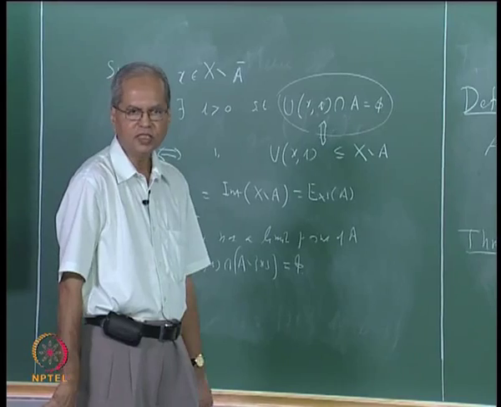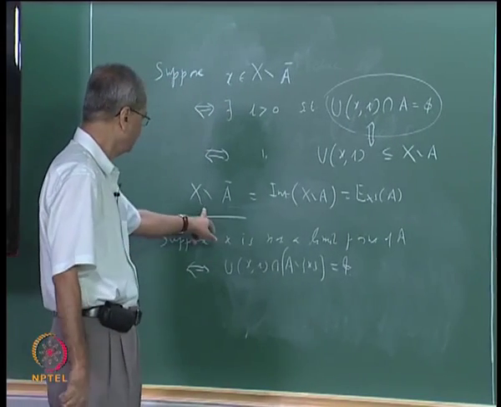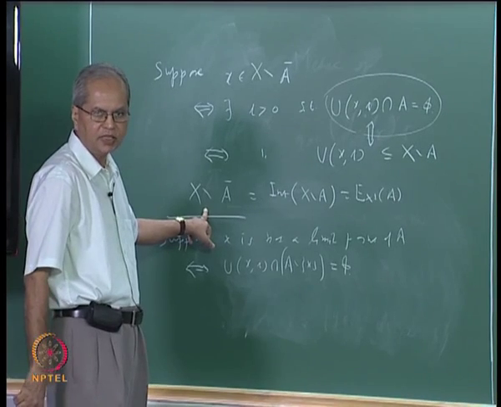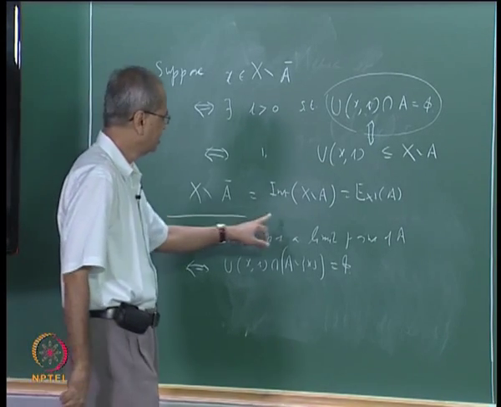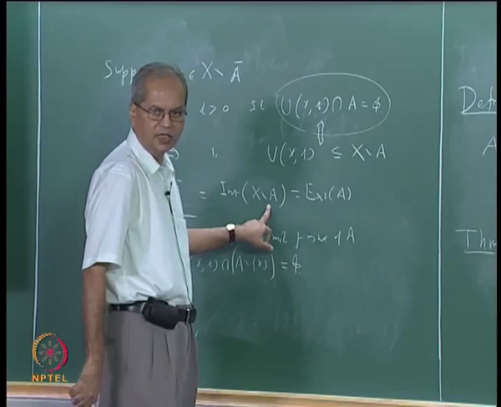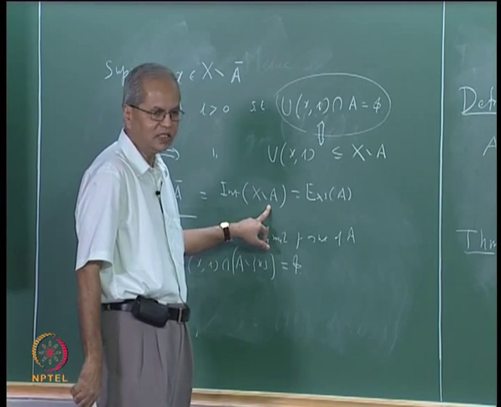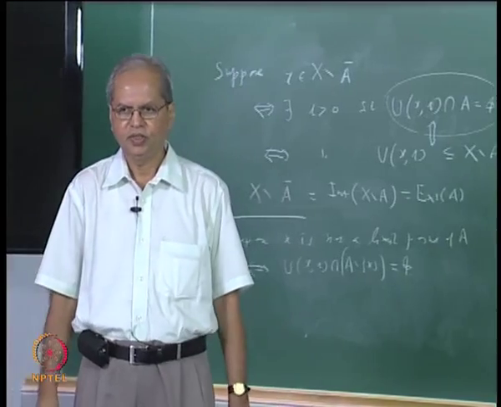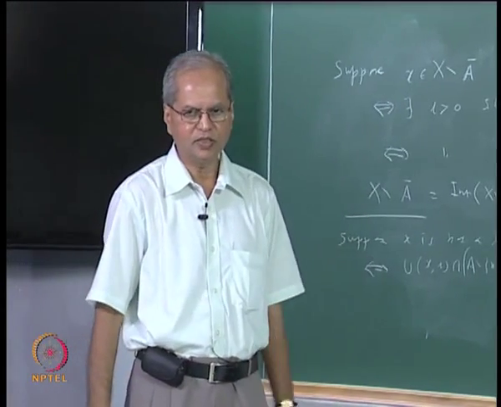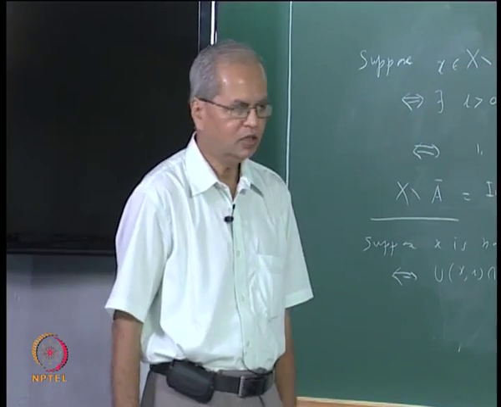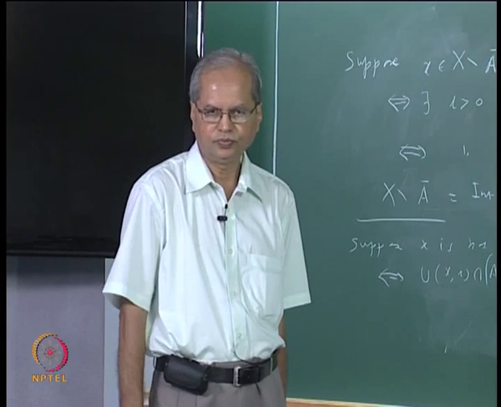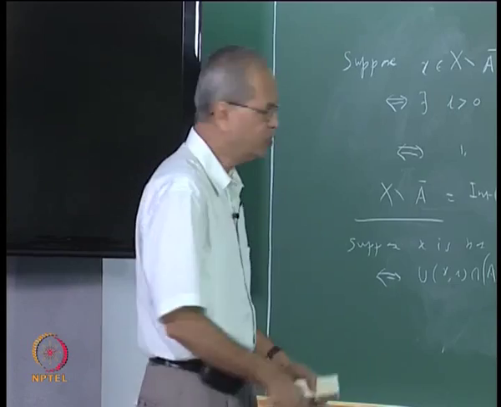Now I would say that the proof is more or less here already. Here we have proved that X minus A closure is the interior of X minus A. Of course, you have to observe that the interior of any set is an open set; that is an elementary exercise that you can prove. Now suppose A is a closed set, that means A is equal to A closure.